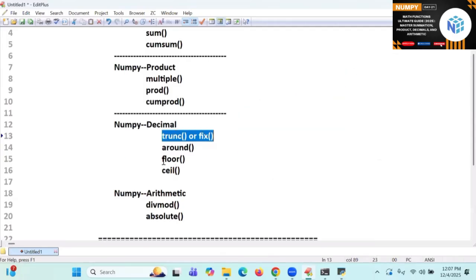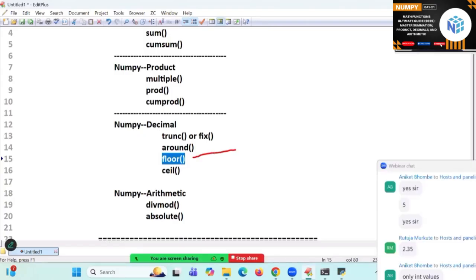Yes. Next, floor. What is the meaning of floor? Nearest to lowest value. Floor or ceil, which is nearest to you? Floor means what? Nearest to lowest value. And ceil means top, nearest highest value. Now I am going to take floor. Suppose 3.99. What is the nearest floor value? 4.